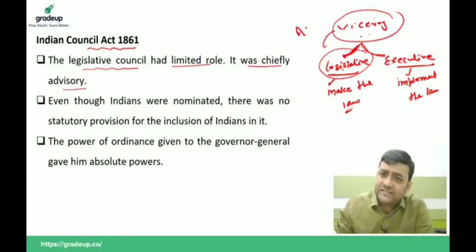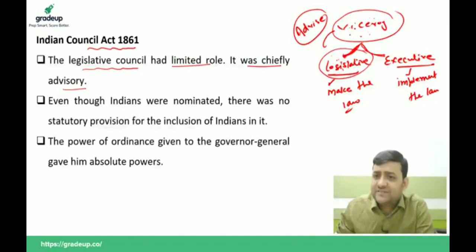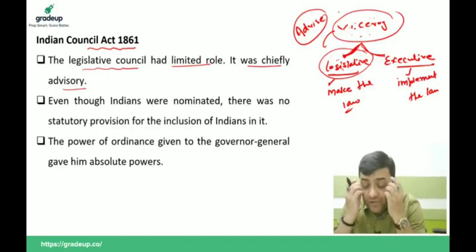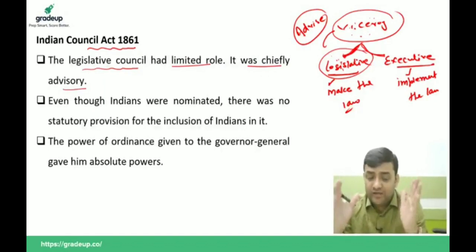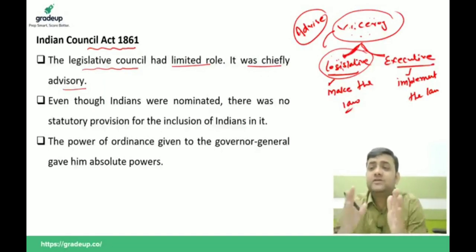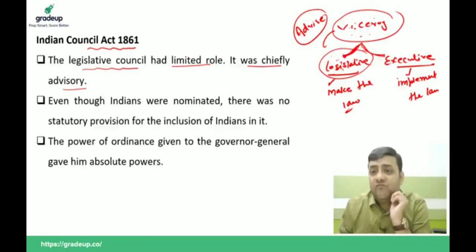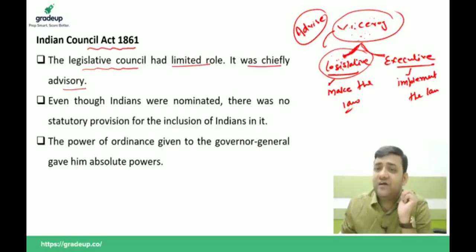What is to advise the Viceroy? It means it can only give suggestions, but whether those suggestions will be accepted or not depends on the Viceroy. Remember, the British Parliament will never give power to one individual so that he can dictate the policies of the British Parliament. That is why when the Viceroy's Council was divided into legislative and executive, the legislative was made advisory in nature. Their advice or decisions were not binding on the Viceroy. It was up to the will and wishes of the Viceroy whether to accept or reject it.